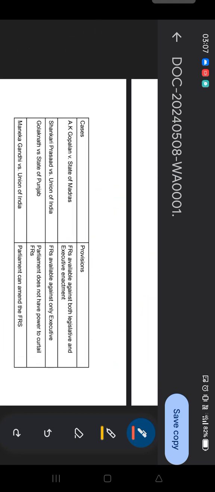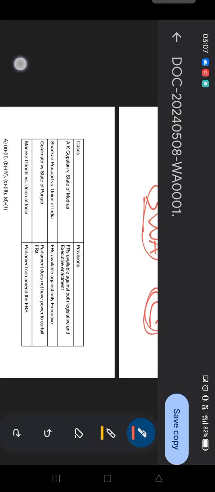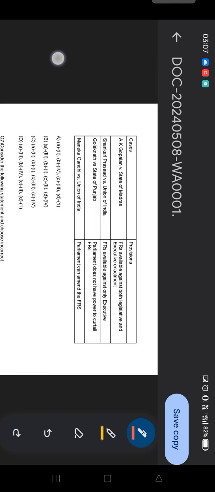So moving to the next question. Here is a match the following question, and you need to match the cases and related provisions.